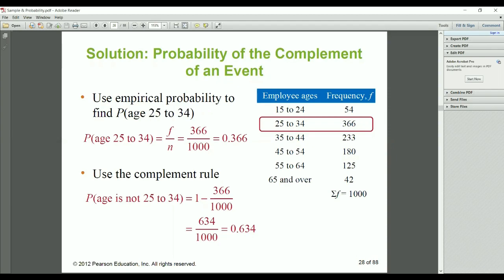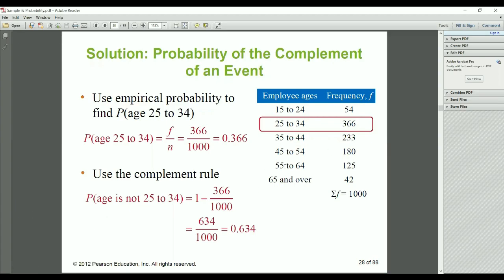Now the question is who is not in that group, so you have to do 1 minus that probability. So first find the probability for those in the group, and after that subtract it from 1 for those who are not in that group. So that probability is 0.634.